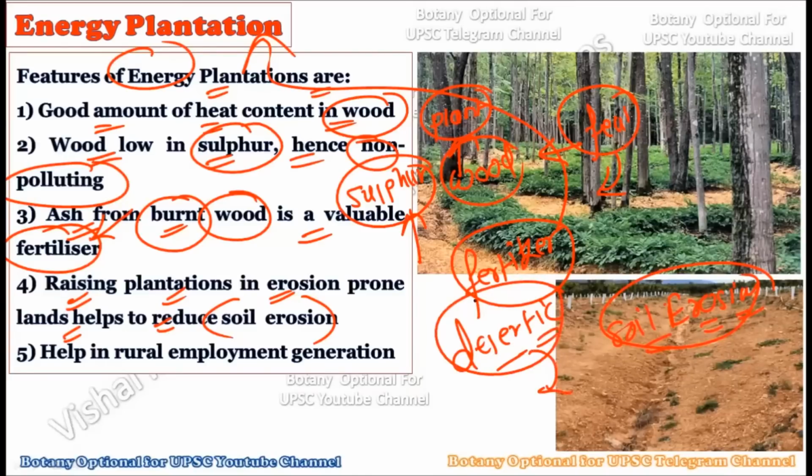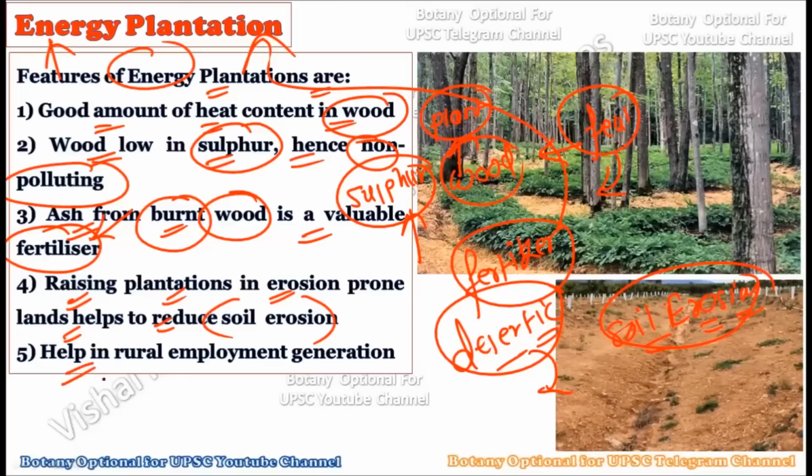So in such a case, we can do the energy plantation by using that particular land. Whatever lands have been soil eroded, if you do the energy plantation on such soils, we can restore these lands, and we can take out the maximum energy which is produced by that plant, plus also restore the eroded soil. So in this way, both the social as well as environmental problems can be solved. Socially, we can obtain the maximum energy out of that plant, and environmentally, we can restore the soil erosion.